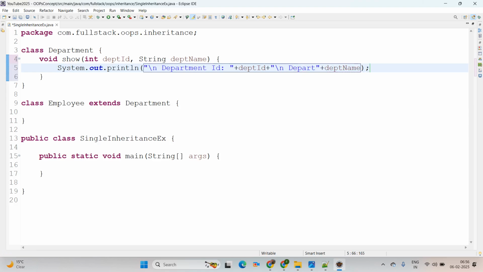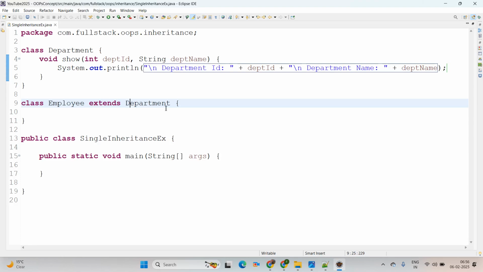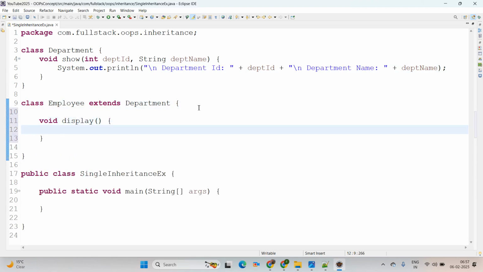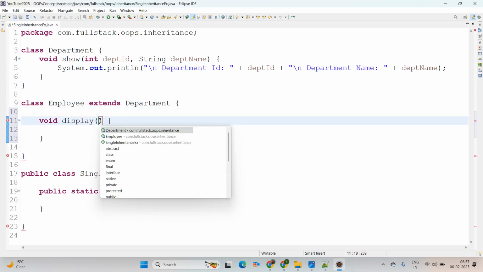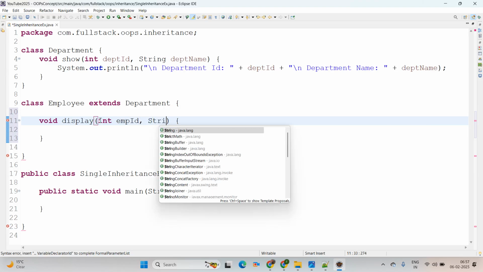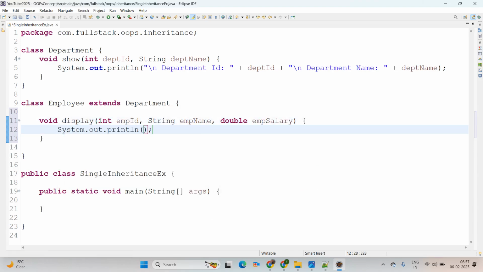Department have name. Now coming to our employee class, and in the employee class I'm adding a method, you can simply say display, and here we are trying to display the information of our employee. Then I'm passing here an integer type employee id, a string employee name, and a double employee salary.